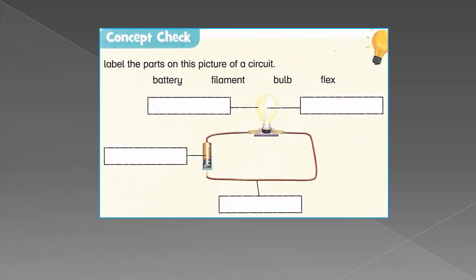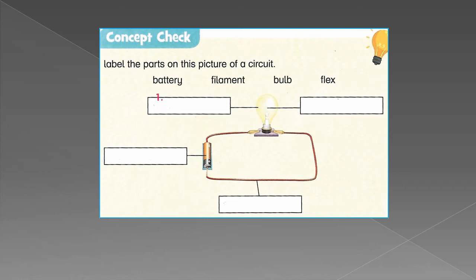Then, dear students, a very easy concept check for you. Label the parts on this picture of a circuit and you can easily do it. Right, dear students, आपको पता है कि सर्किट के कौन से बेसिक कंपोनेंट्स होते हैं, राइट? और वो कैसे एक दूसरे के साथ अटैच्ड होते हैं. तो आपने वन बाय वन इन ब्लॉक्स को फिल करना है by choosing the correct component of the circuit, right?